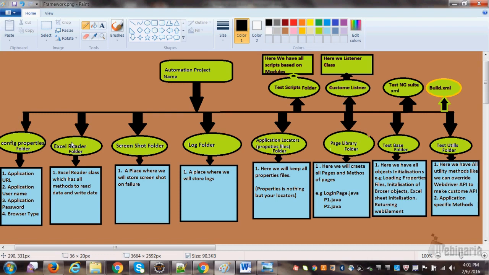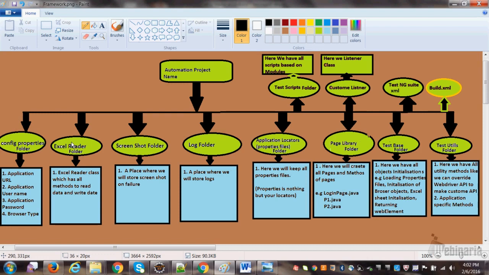External source can be your properties file, can be your Excel, can be your XML, right? So here, I made Excel reader. Why? Because Excel is good where you can keep your n number of data in Excel sheet, right? So you have to make one folder for the Excel reader, right? In this Excel reader folder, you will be creating a class for Excel reader, like how to read the data, how to write the data from the Excel. So within this package you have to create one class, Excel reader class, that will be responsible to read all the data from the Excel and write the data to the Excel, right?